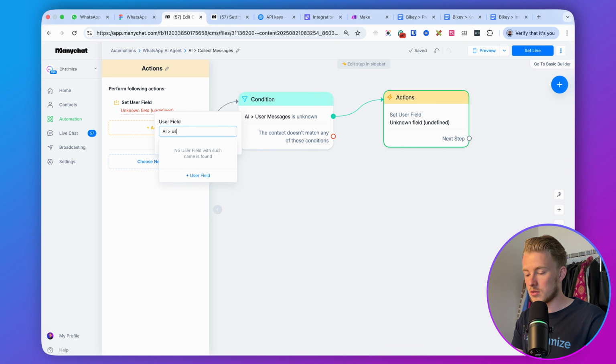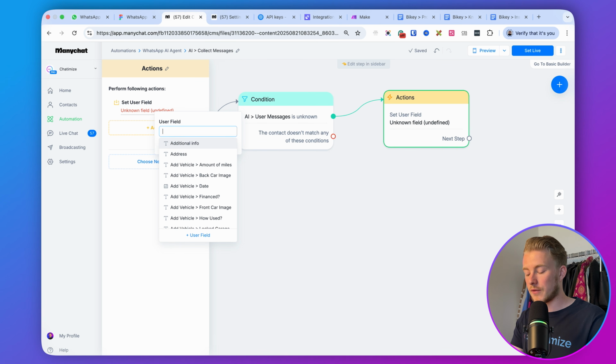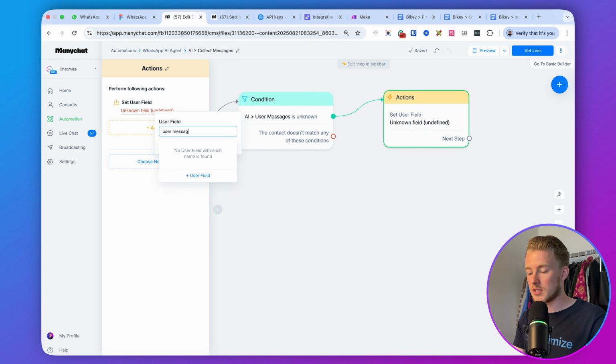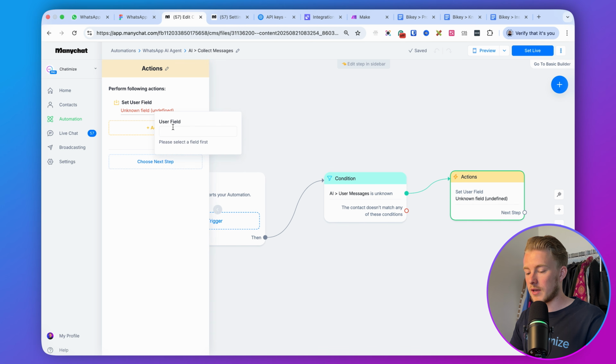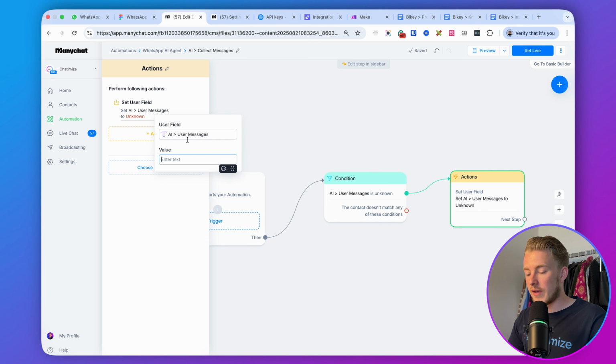AI user. And for some reason, it doesn't find that field. And sometimes I have this with Manychat that it doesn't find the field. So in that case, what you can do is you can just refresh the page. And then here you can find it again. So we have AI user messages. Now it does find it. And then we have AI user messages.